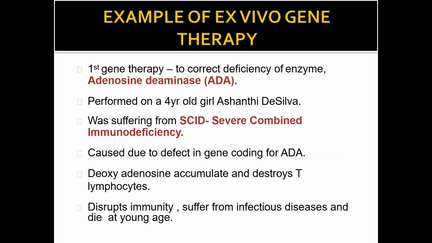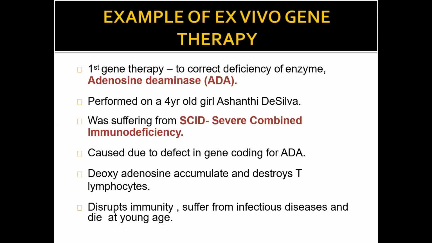Now, an example of ex vivo gene therapy. As I told you a few slides back, the name of the first patient for application of gene therapy in 1990. The patient was suffering from ADA-SCID. The first gene therapy corrected the deficiency syndrome of ADA, that is adenosine deaminase. So the person was suffering from deficiency of ADA enzyme, and it was corrected by introduction of a gene producing ADA enzyme, performed on a 4-year-old girl, Ashanti De Silva.